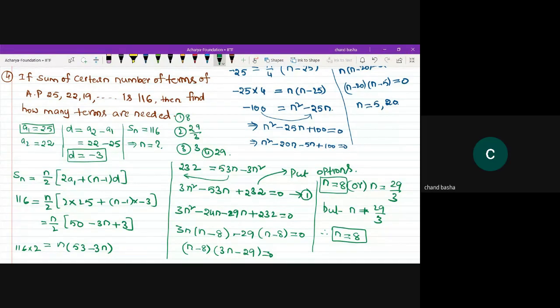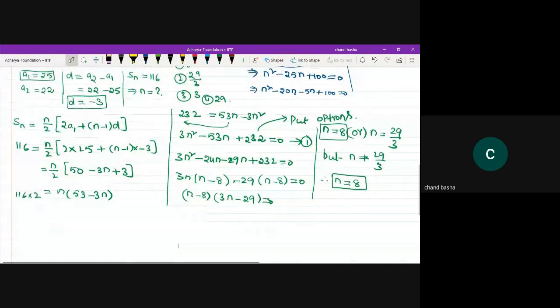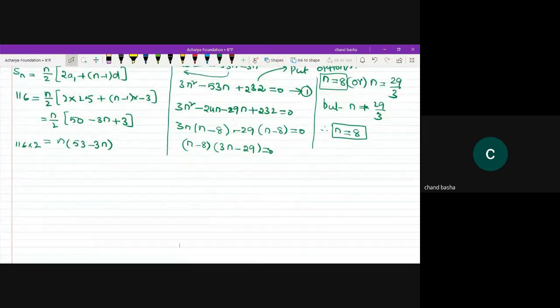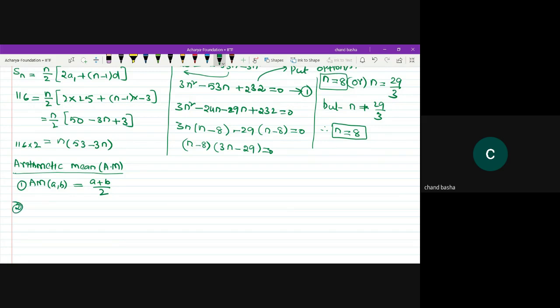The last point in this concept, hope you can understand this question, is arithmetic mean. Simply we can write it as A.M. Whenever we have two numbers, arithmetic mean of A comma B is equal to A plus B divided by 2. This is the formula.